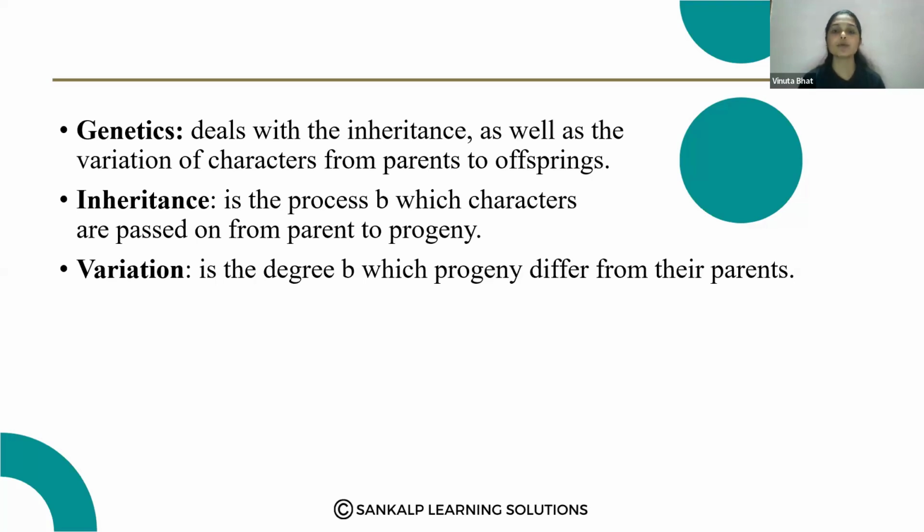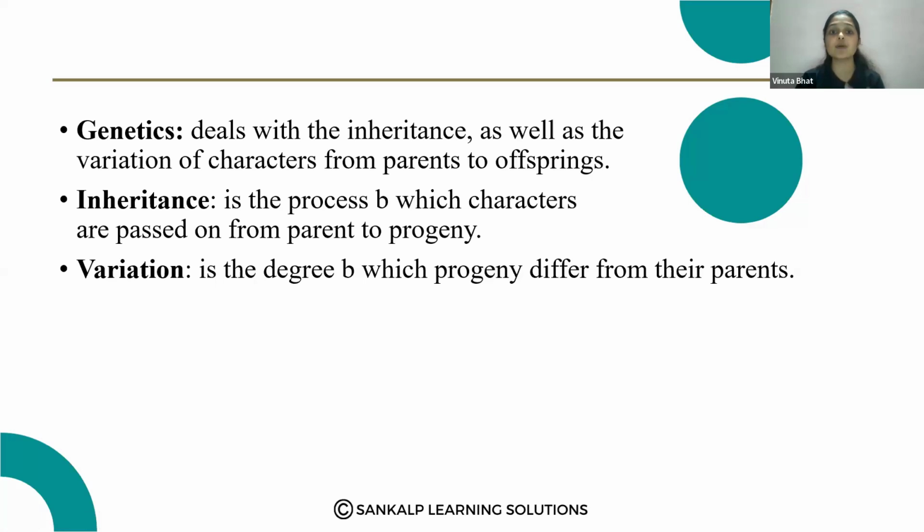So you know about genetics, which deals with the inheritance as well as the variation of characters from parents to offspring. There is a branch of biology called genetics, which deals with inheritance.